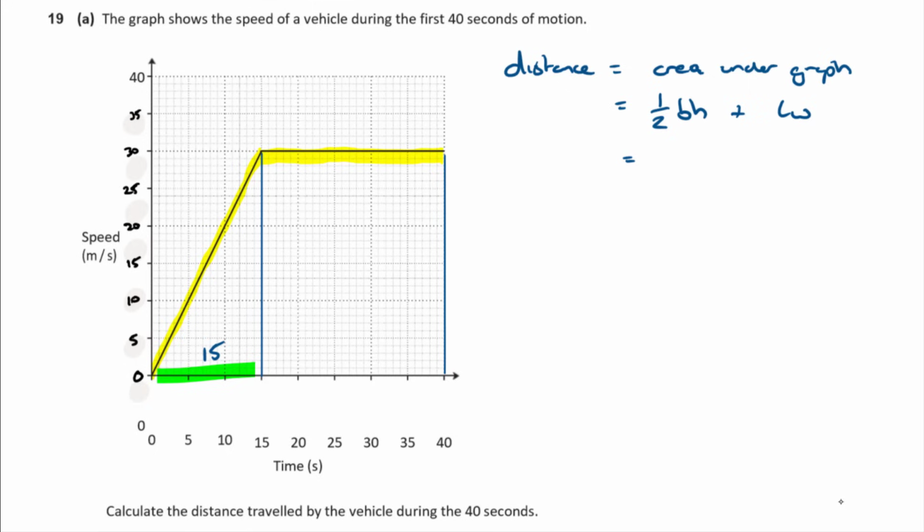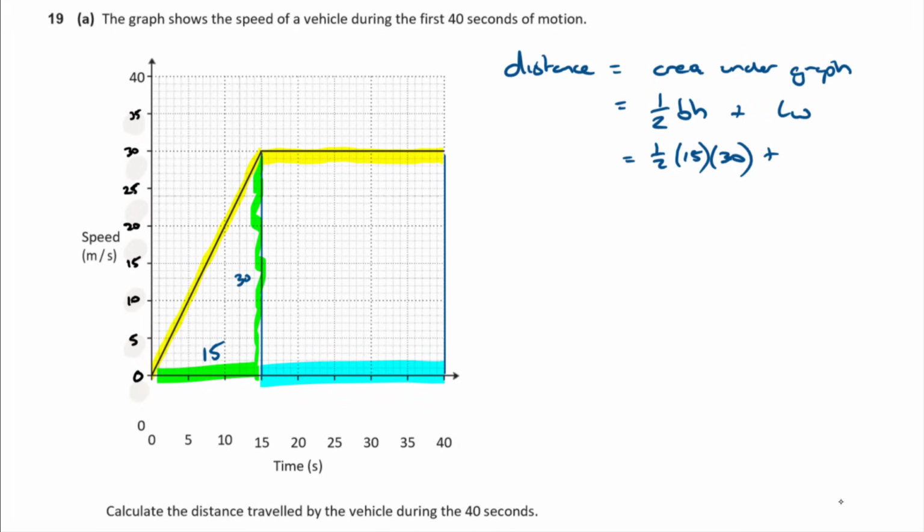And the height, this distance down here, what's that? That is going to be 30 then. So it's got a base of 15 and a height of 30. So that's a half times 15 times 30 plus length times width of the second, the rectangular part.